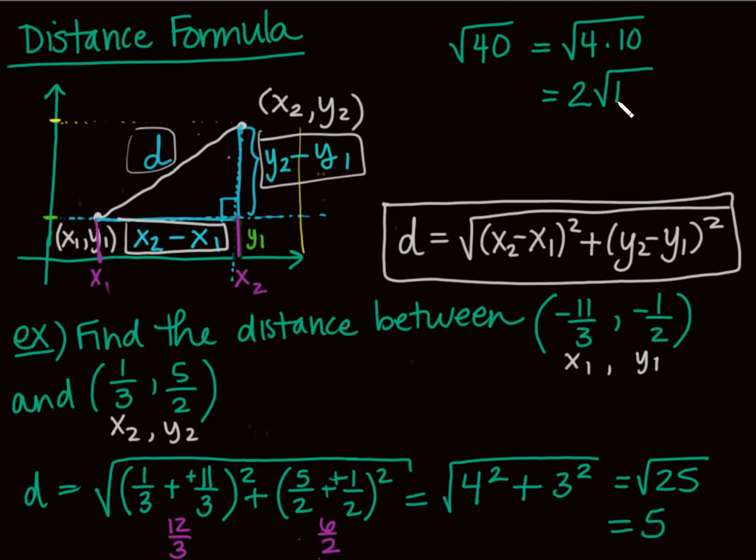So this right here would be my distance. If I had something like the square root of 40, this is what we call the exact answer, right? Because the square root of 10 is irrational, goes on forever, never repeats and never ends. So this is what we call the exact answer, or we can throw that sucker in our calculator if we want an approximate answer. So make sure you know what the question is asking. Are we looking for an exact answer, or are we looking for an approximate answer? But I hope that makes sense for the distance formula. It's kind of nice to see a proof of the distance formula and why that is true.